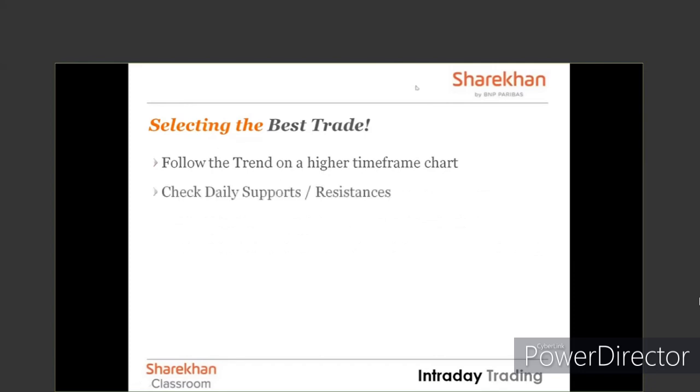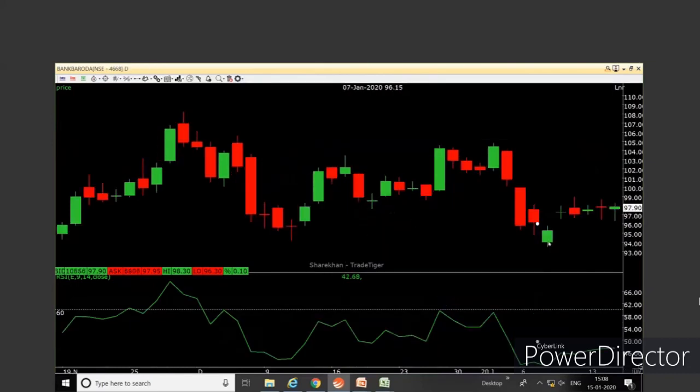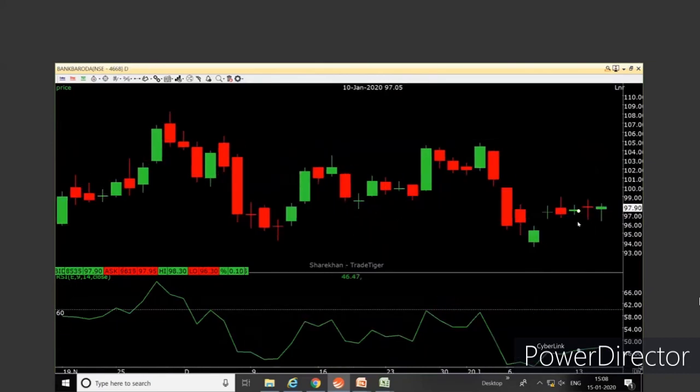Then check the daily supports and resistances. Like here, let's say this was a positive candle divergence I saw. I would just go on a daily chart and check whether it is forming at a prior support. So this is kind of a basing area. It's not at a prior support right now, but since it is forming a basing, possibly this could work. That would be your analysis.